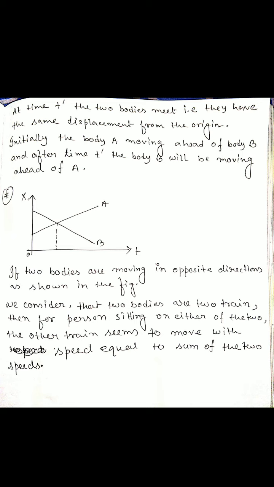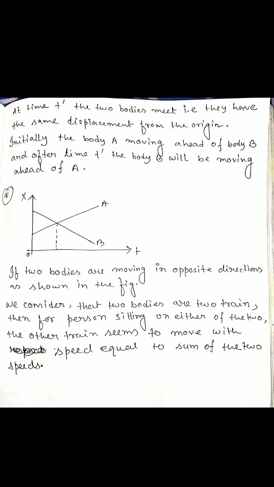He sees that the other train seems to move with a speed equal to the sum of two speeds. Suppose you are sitting inside train A, you see that the second train, train B, moves with a speed equal to the sum of the speeds of train A and train B.